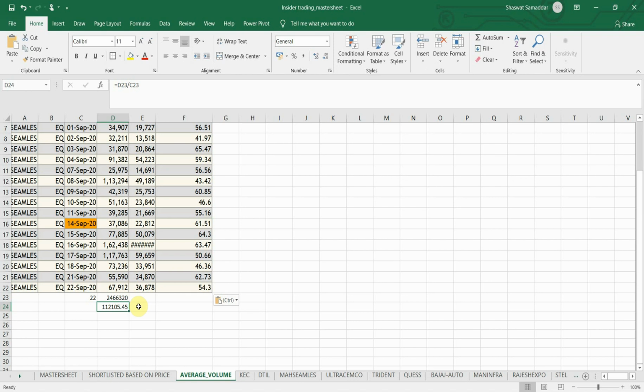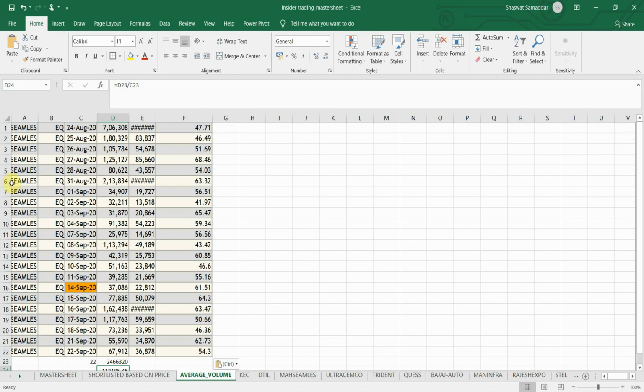As how I do it, my rule is that I don't trade in the stocks which have an average traded quantity of less than 1.5 lakhs or less than 2 lakhs. Sometimes I violate that rule. Of course, it's a flexible rule. You can violate it, but you should violate it at your own risk.